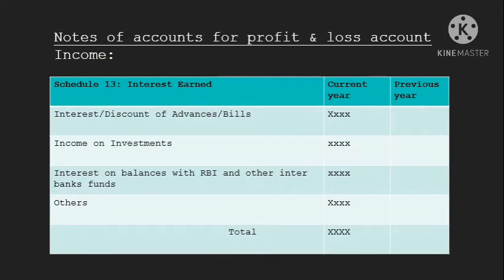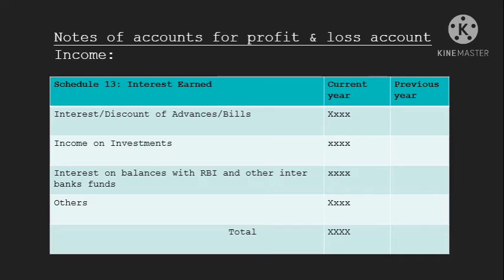Next, notes of account for the profit and loss account. First, the income side, schedule number 13, interest earned. Interest or discount on advances or bills. When the bank gives loans and overdrafts to its customers, it earns interest. When the bank gives a bill discounting facility, it earns income in the form of a discount, which is also called interest. Next, interest on investments. The bank also has various investments in government securities, bonds or debentures. So interest or income earned from such investments has to be written here.